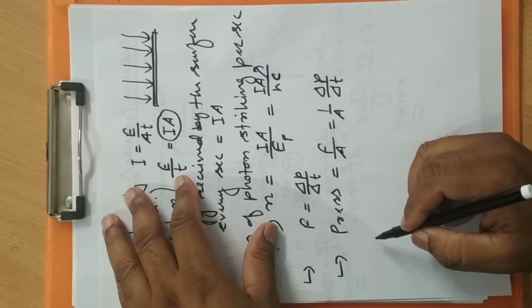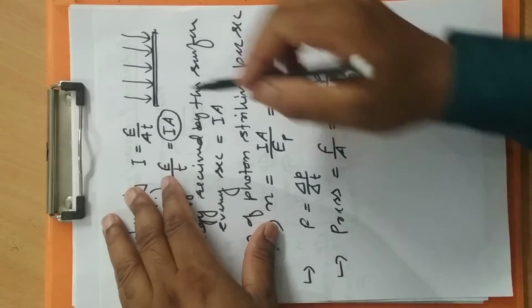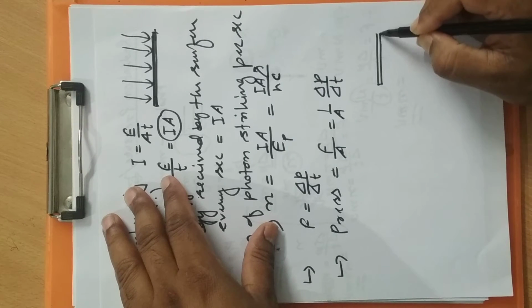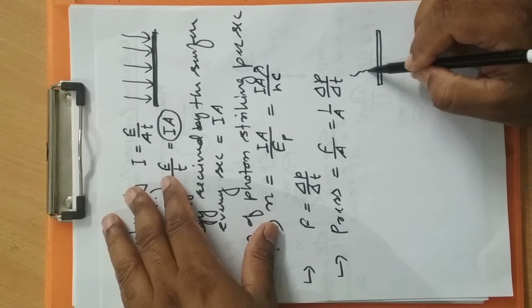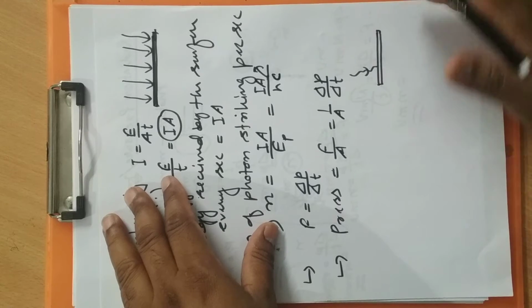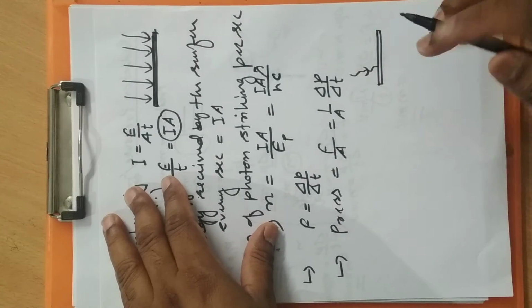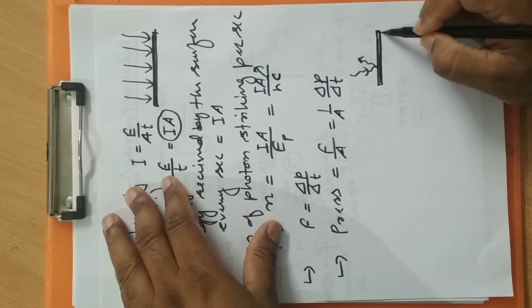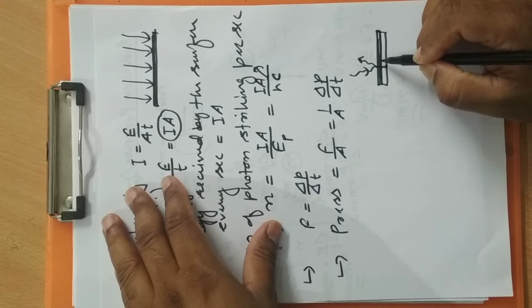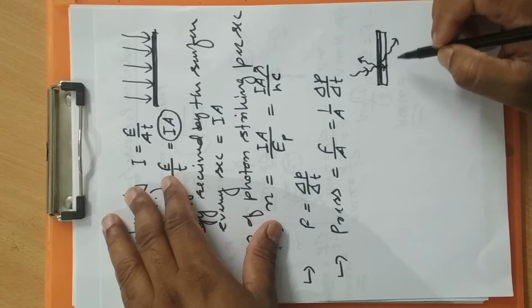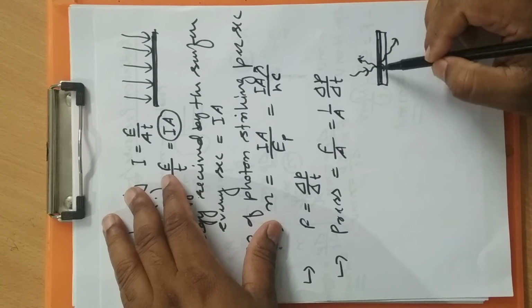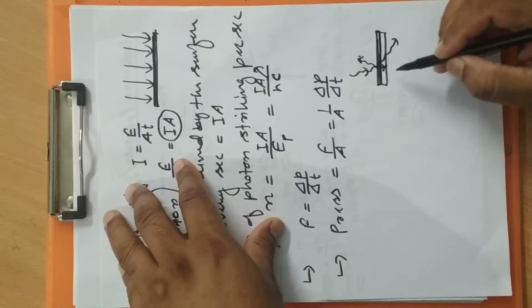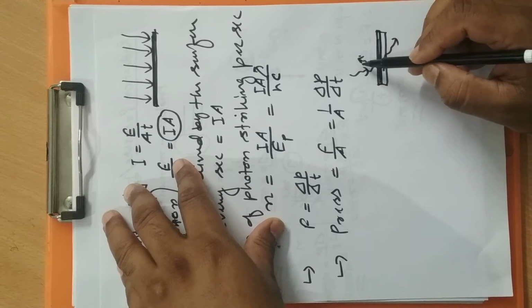Now let me define a few quantities for this particular surface. When radiation is falling on a surface, three things may happen. A part may get reflected, a part may get absorbed, and a part may get transmitted. We will not be considering the transmission part, only reflection and absorption.